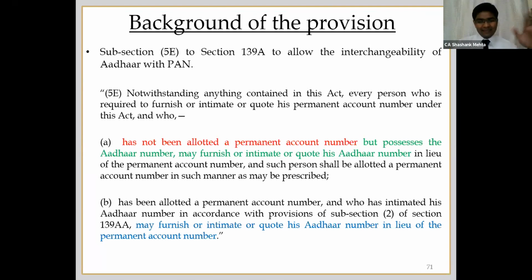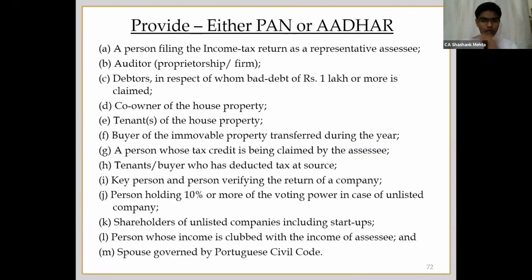Say in case of bad debts exceeding 1 lakh rupees, or in case of a transporter who holds less than 10 vehicles. In that case, TDS is not to be deducted. In all those cases, PAN has to be reported. However, if the PAN is not available, then that person can give Aadhaar number also. So this is the list of fields wherein Aadhaar can be used instead of PAN.